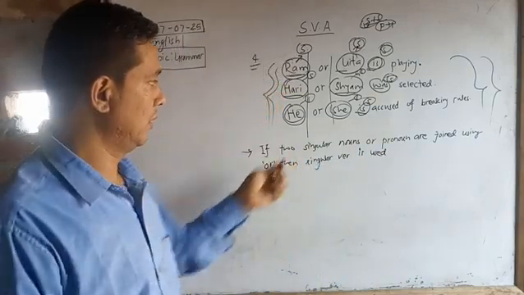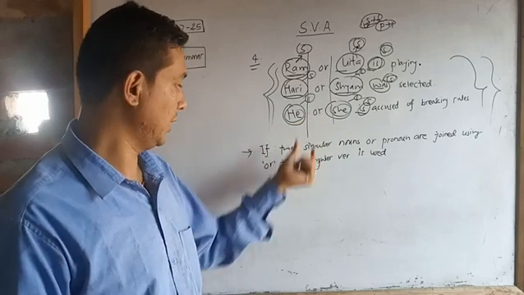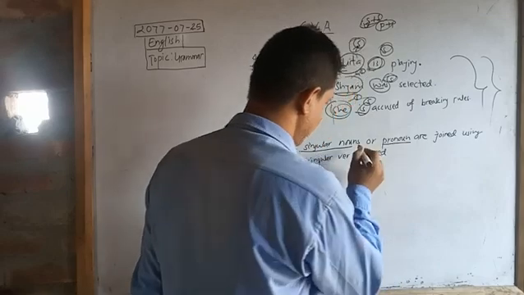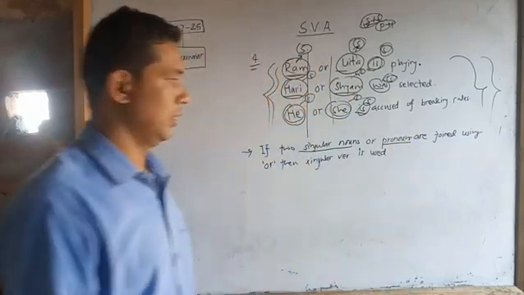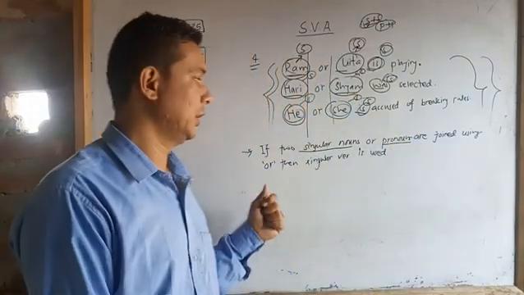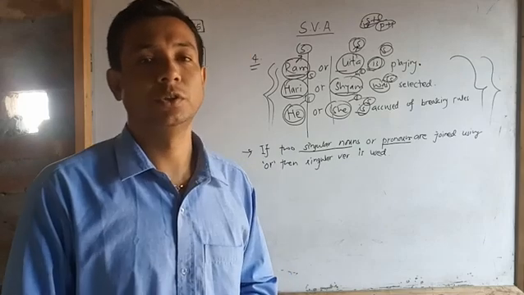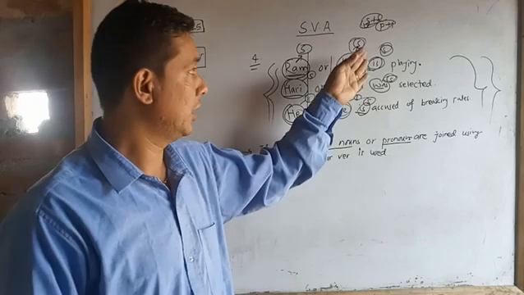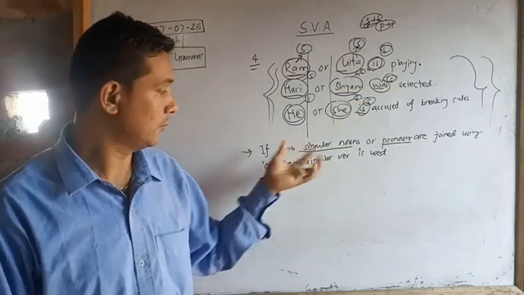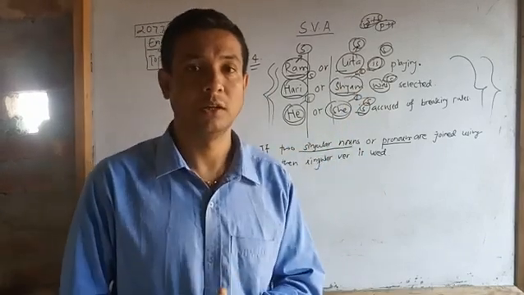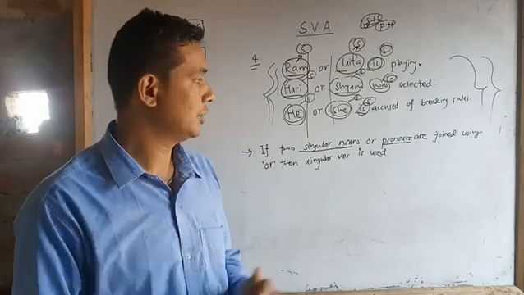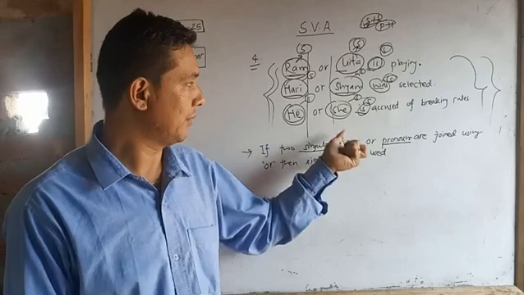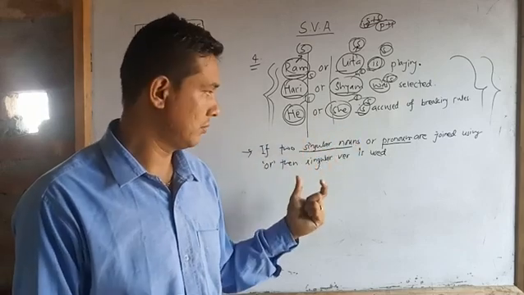Remember, "or" has another rule also, but here what I am talking about, pay attention here: only singular nouns and singular pronouns. If two singular nouns are joined using "or", then singular verb is used. Understood? I am talking about only singular nouns and singular pronouns.